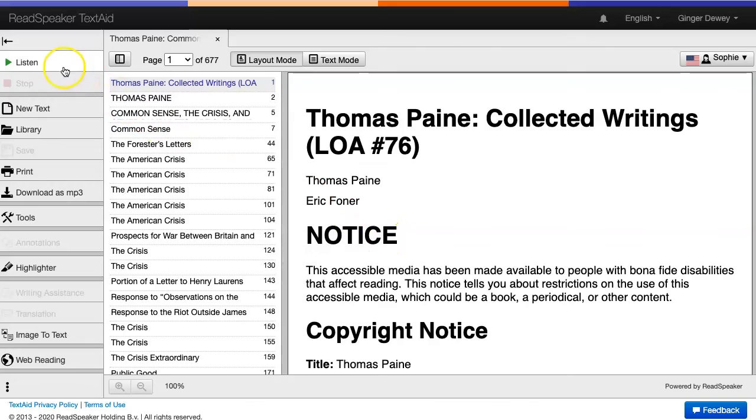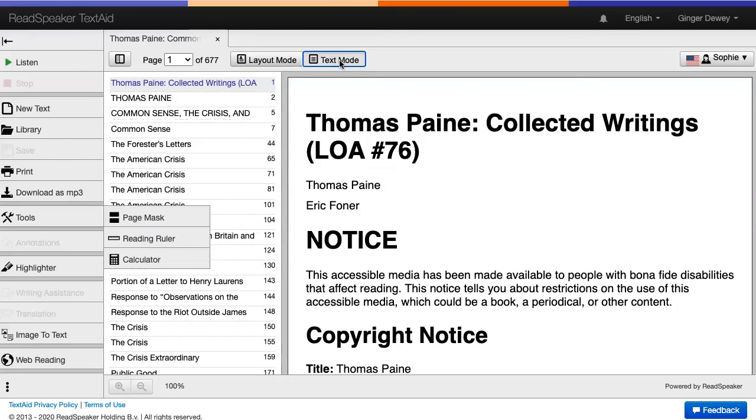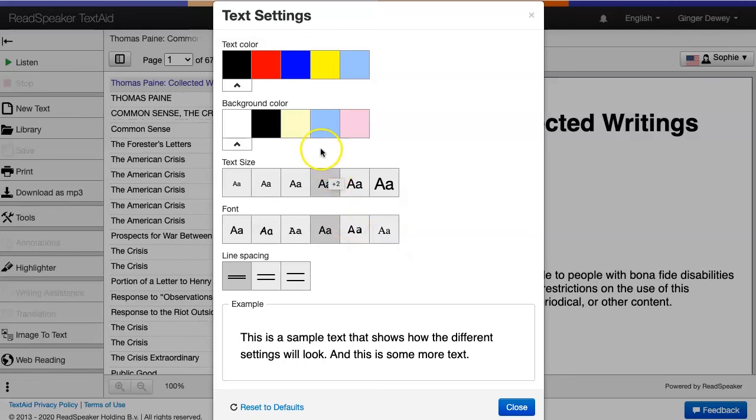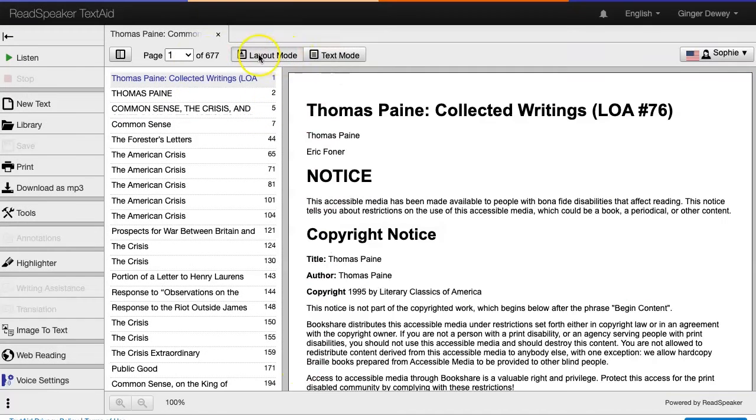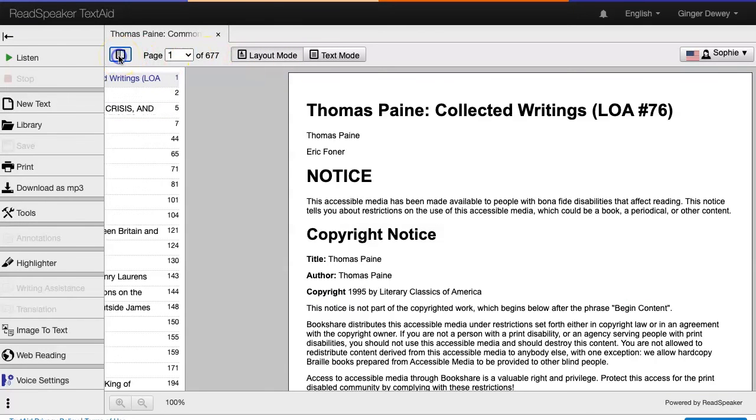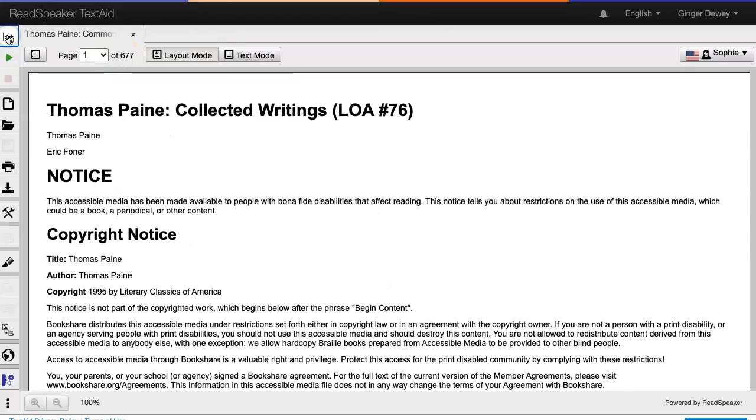You can listen to it, or read along as it is read aloud. Use tools like a page mask or reading ruler. Or read it in text mode where you adjust your font size, and text and background colors to your choice. Adjust your screen size so reading is easier on a smaller device.